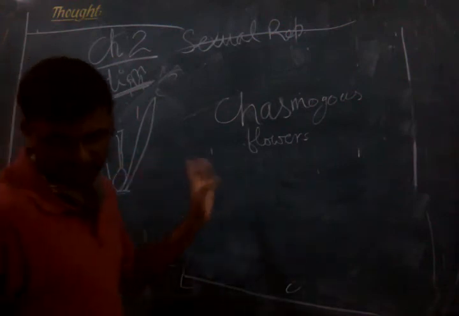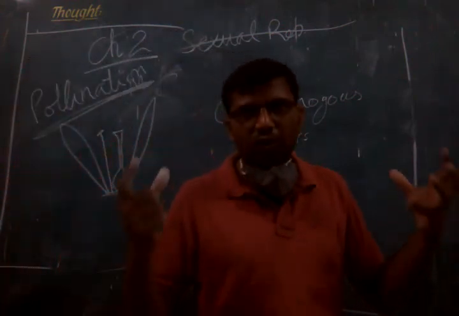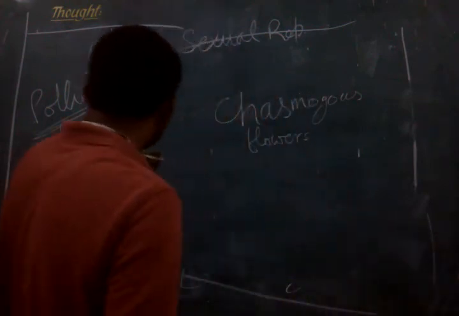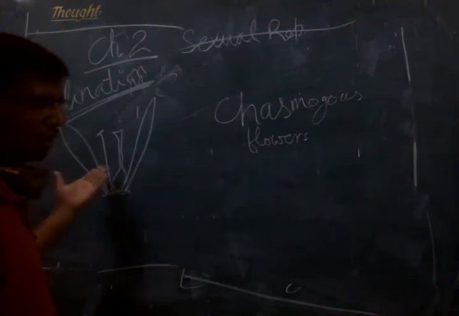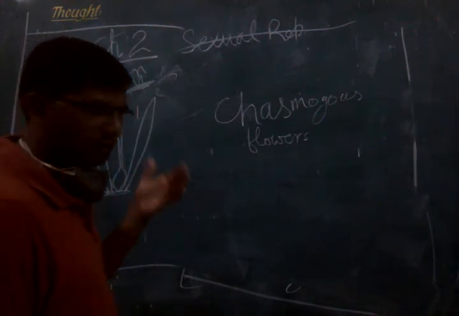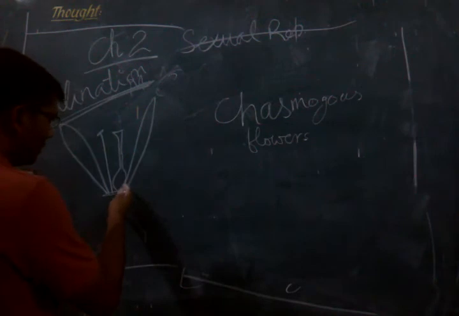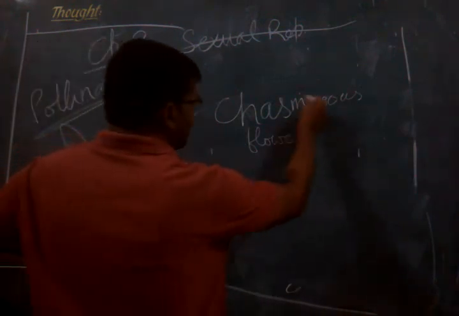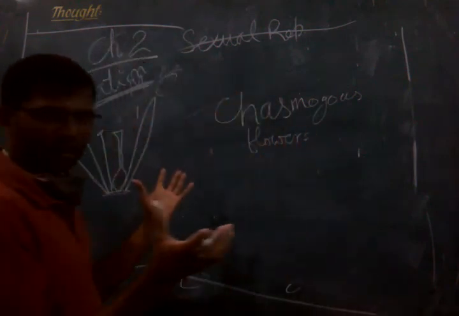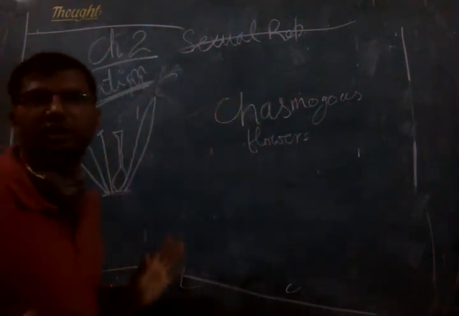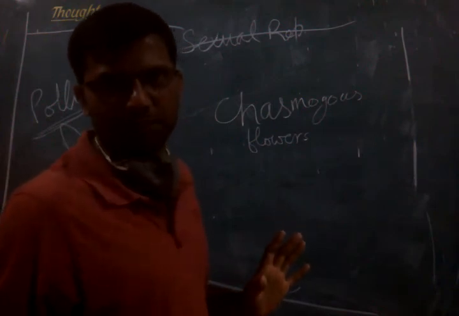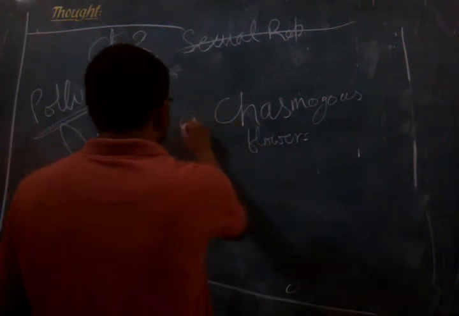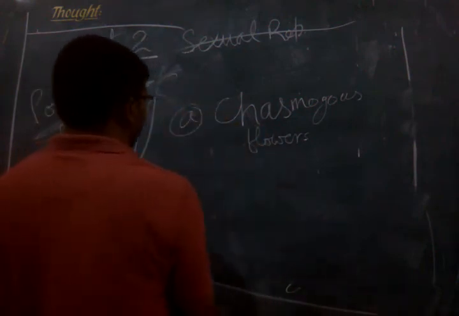If the flower has both the female and male structures, then it is free to do either autogamy or xenogamy or even geitonogamy. So some flowers will be chasmogamous type. That means they will be open and ready to do any kind of pollination which becomes available to them. These kinds of flowers are called chasmogamous flowers.